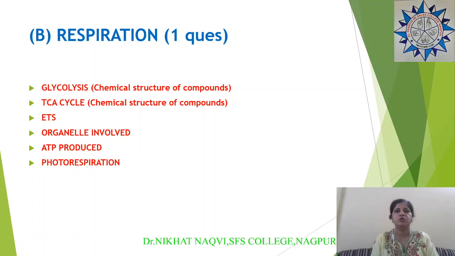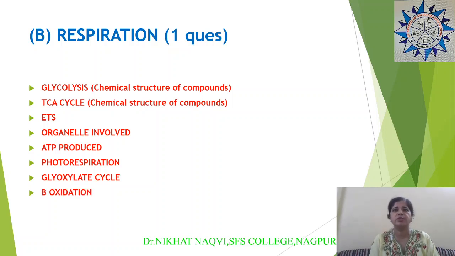Then there has been a question also on photorespiration. Now photorespiration, you know that it takes place in 3 different organelles: mitochondria, chloroplast, peroxisome. You should know which part of the cycle is taking place in which organelle. Then there has been a question on the glyoxylate cycle, conversion of fats into carbohydrates. So you should know which part of the cycle is taking place in mitochondria, which in cytosol, and which in glyoxysomes, and here the fats are converted into carbohydrates. So you should know the two important enzymes, isocitrate lyase and malate synthetase.